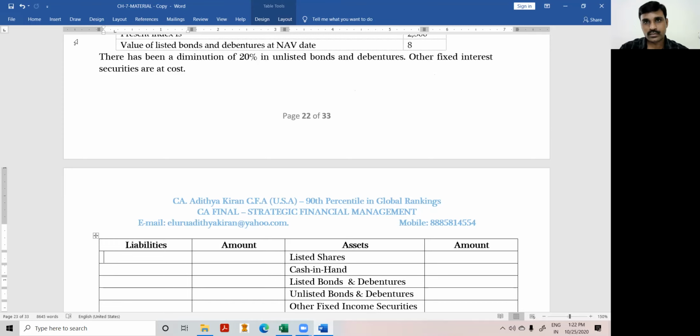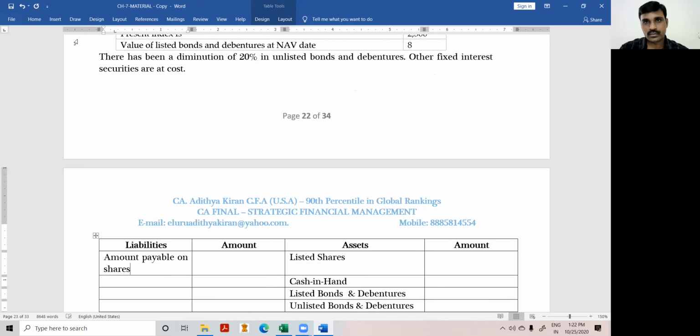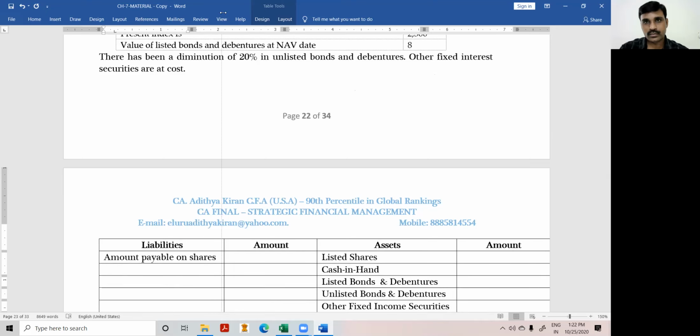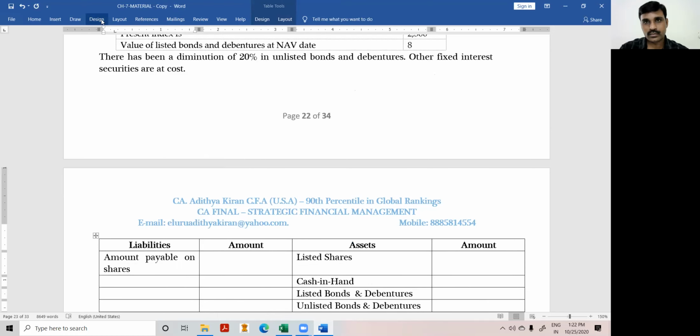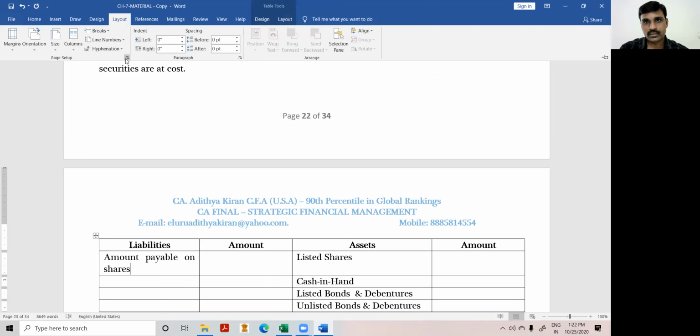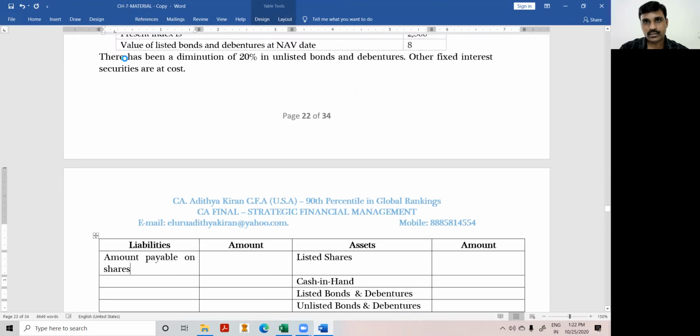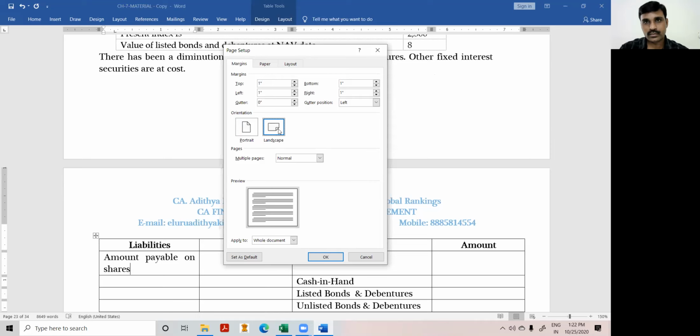Okay, right. Amount payable on shares. So the company in which the mutual fund has invested has raised a call. Therefore, it is our liability. We'll be having 14 days time to pay that.